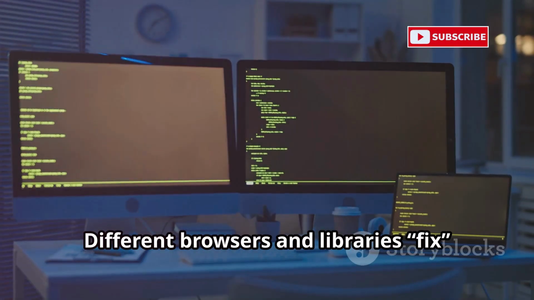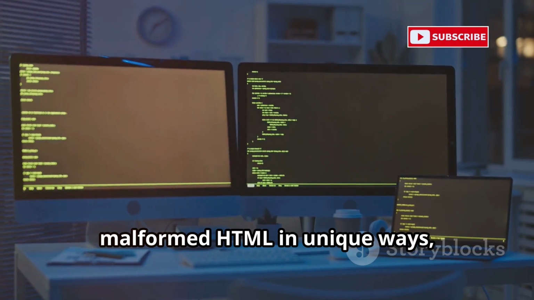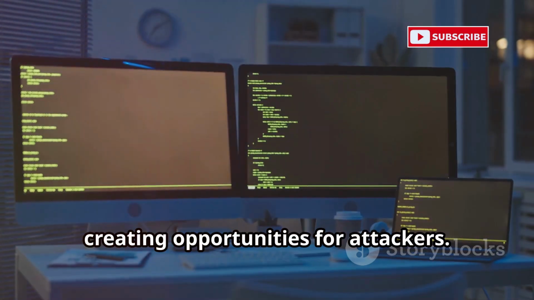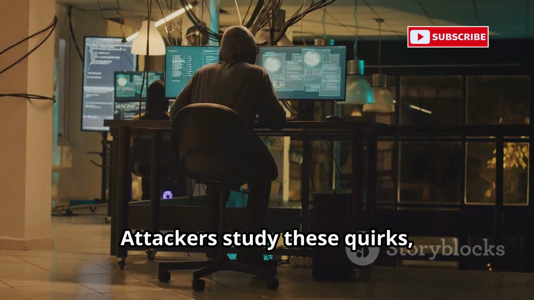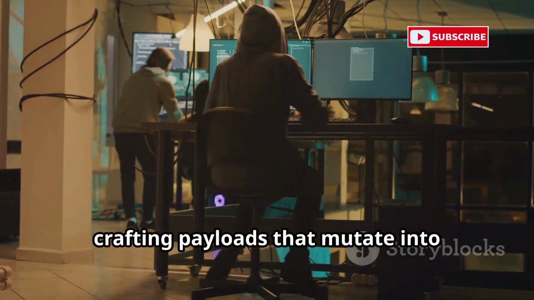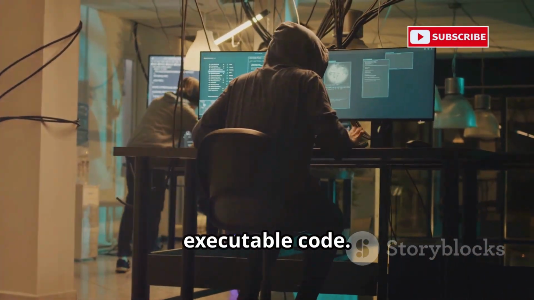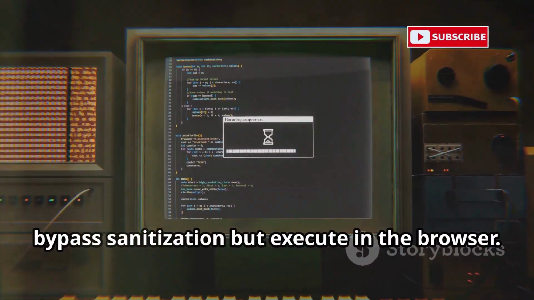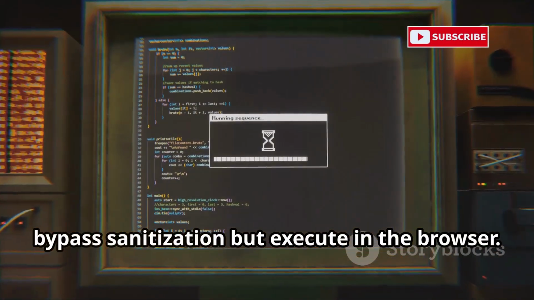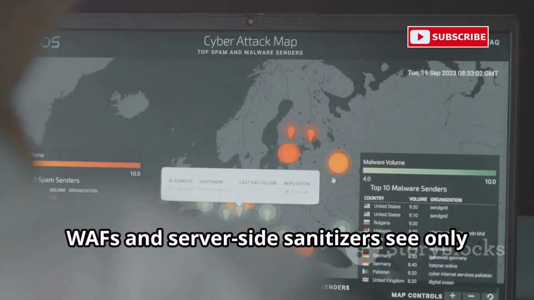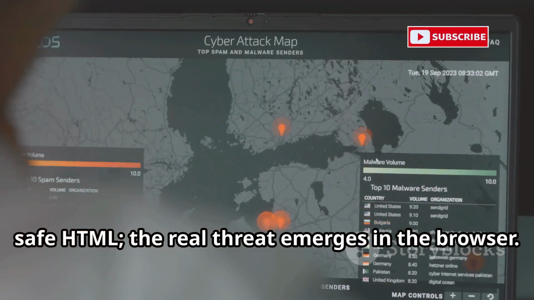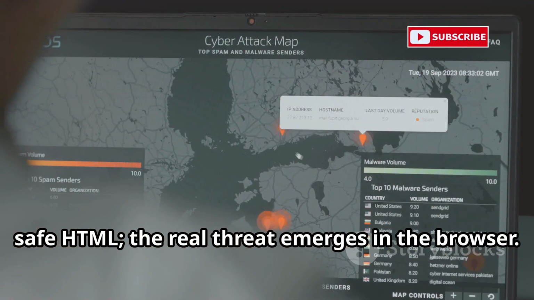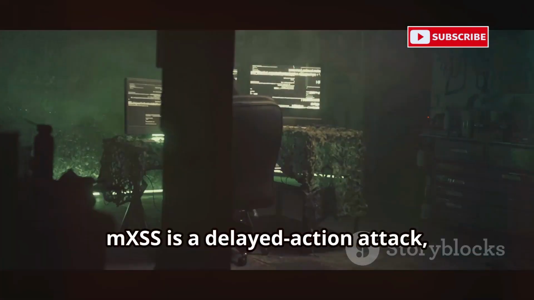Different browsers and libraries fix malformed HTML in unique ways, creating opportunities for attackers. Attackers study these quirks, crafting payloads that mutate into executable code. For example, a style tag hidden inside an SVG might bypass sanitization but execute in the browser. WAFs and server-side sanitizers see only safe HTML. The real threat emerges in the browser.